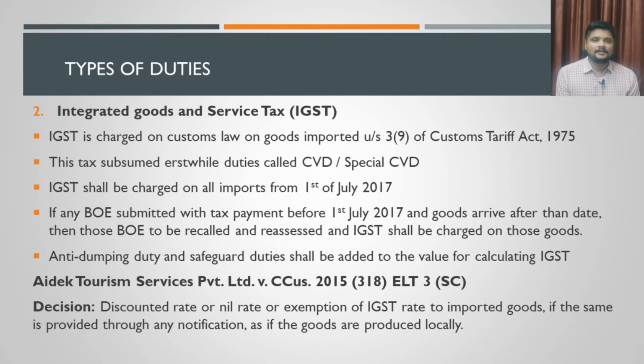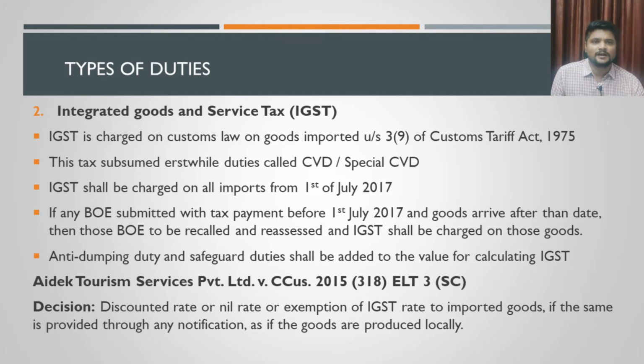That is the reason this IGST has subsumed CVD and special CVD, because CVD and special CVD do not have any relevance today. Next one is, IGST has to be charged on all the imports that are done from 1st of June 2017. If the imports are done on 1st of June 2017 and from that date, there should be a charge of IGST on that.